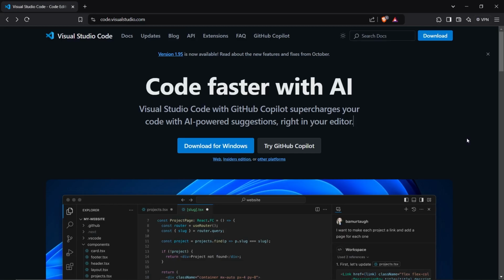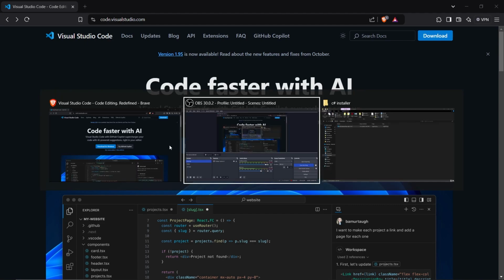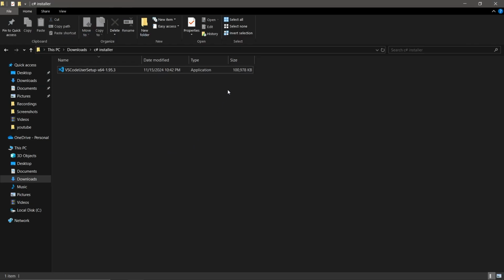Before we can write code, of course, we're going to make use of an editor. For our editor of choice, we're going to use Visual Studio Code. Right here, I'm going to download Visual Studio Code. If you click this one, it will automatically download it. But for me, I already have it downloaded, so let me help you with the installation.